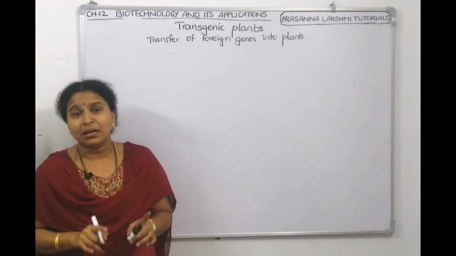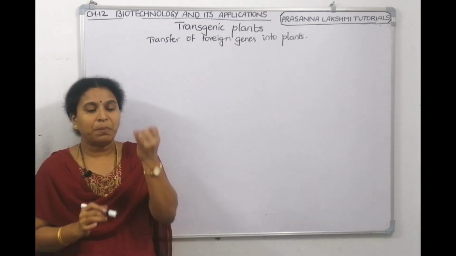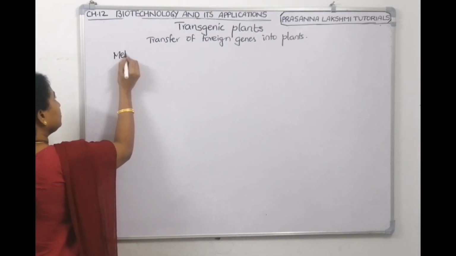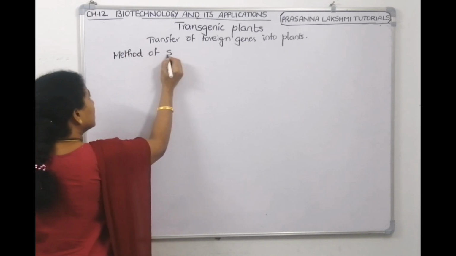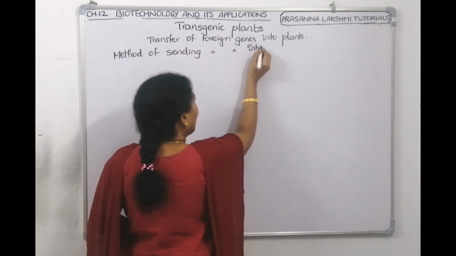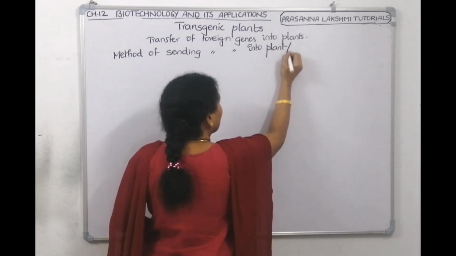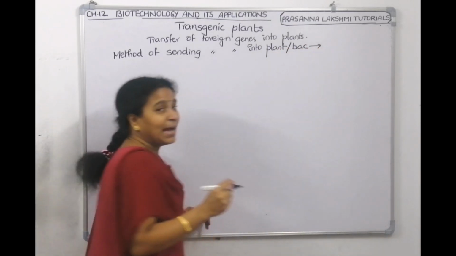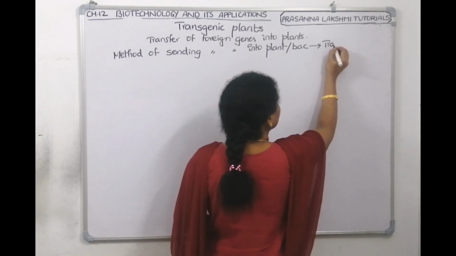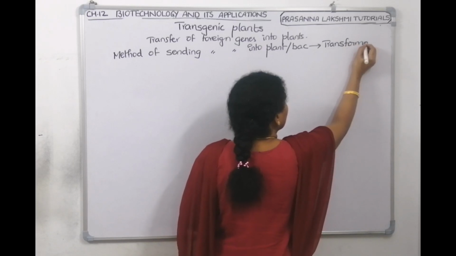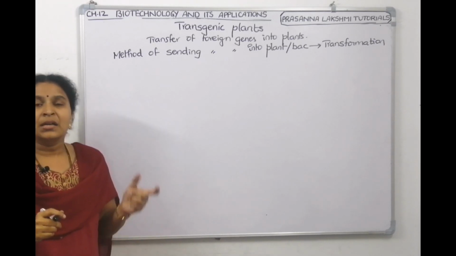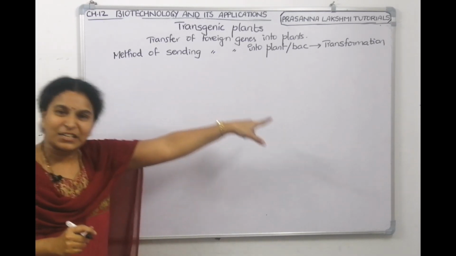Now the method of sending foreign genes into a plant or bacteria, what is it called? I am telling you that method is named transformation. Whereas if you send a foreign gene into an animal, then we will replace that word with transfection.